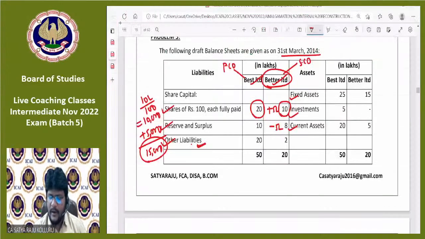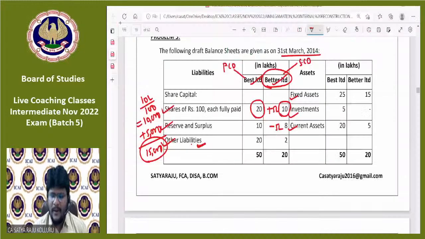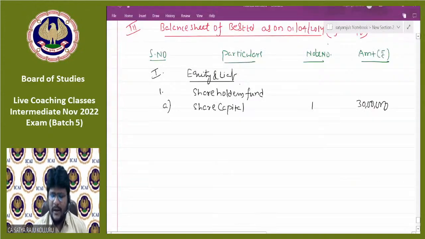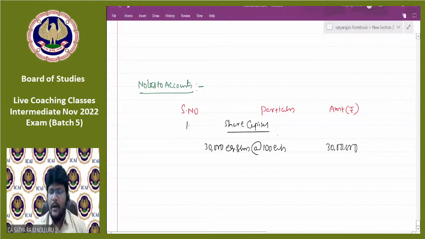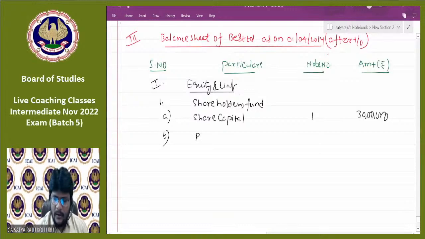The same thing you can put here. Actually, we need to represent it like this, that is, authorized share capital, issued, subscribed, called up and paid up. But here no such information is available, so I put it in a very simple mode. But if authorized share capital information is there, you need to put the authorized share capital, then issued, subscribed and called up, less call scenarios, then paid up capital will come into the picture. Next, number 2, reserves and surplus. So you can put this one as well, B, reserves and surplus.